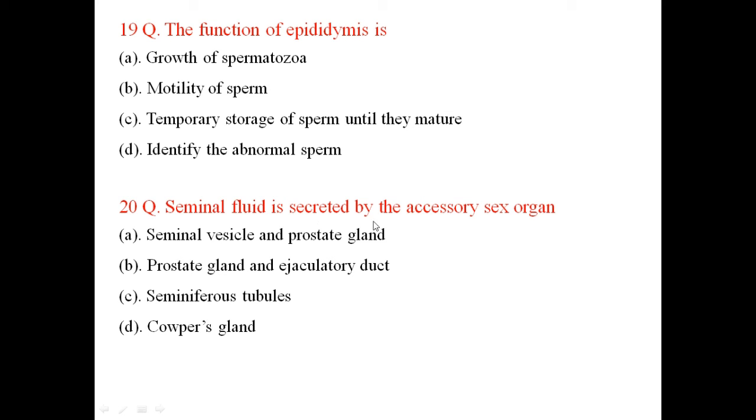Seminal fluid is secreted by which of the following accessory or sex organs? The seminal fluid is different and sperms are different. Sperms come from the ejaculatory duct, and the seminal fluid that gives nutrition and nourishment to the sperms comes from the seminal vesicles and prostate gland. So the answer is A.